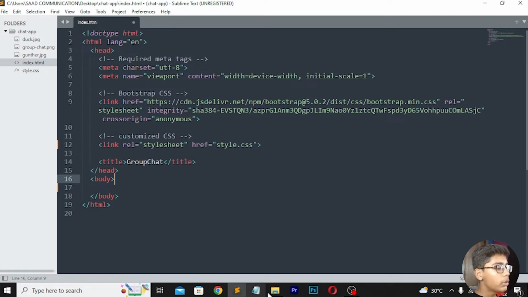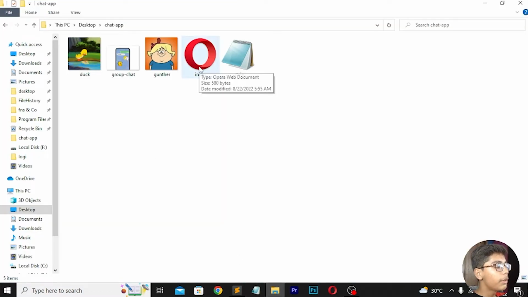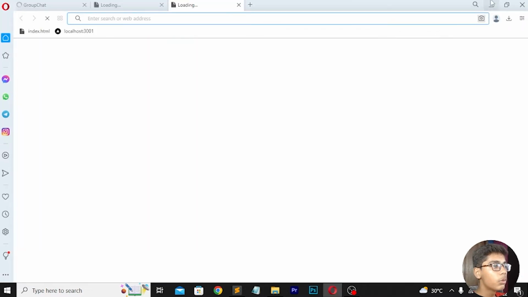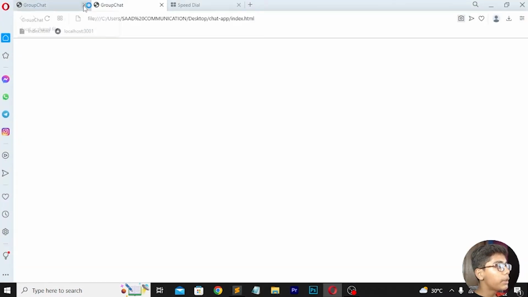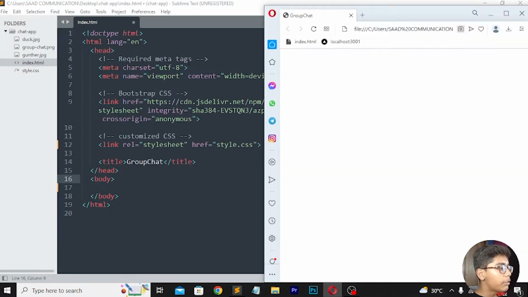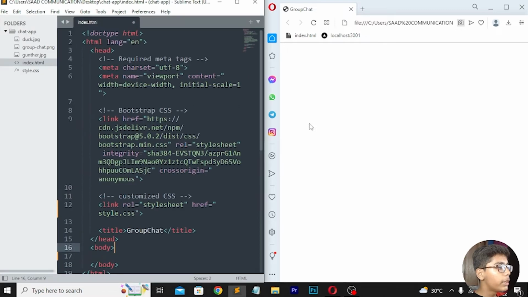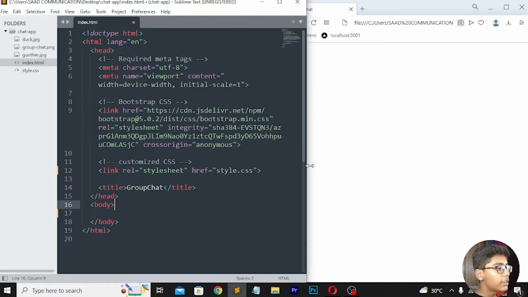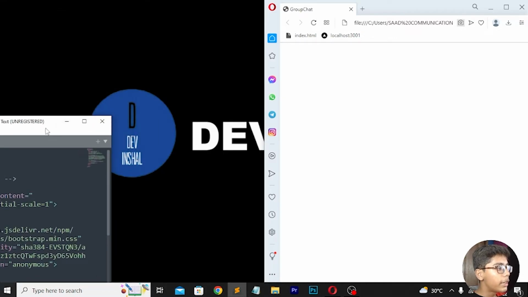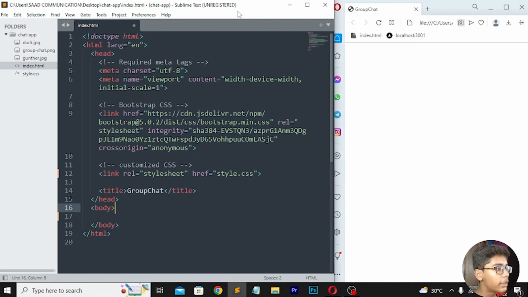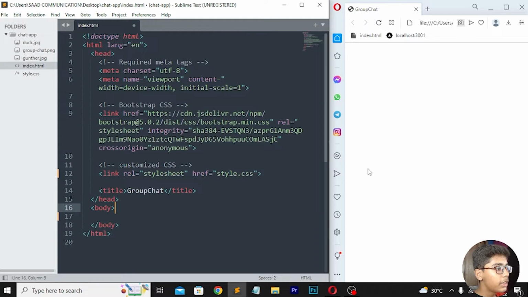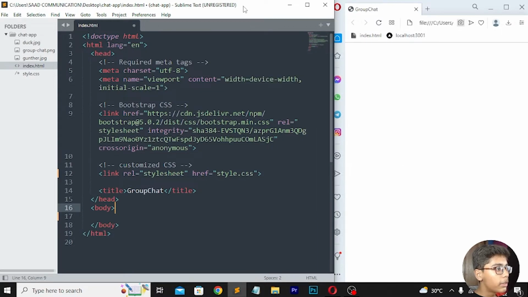So here I will be moving to my desktop, then I will be opening it in my default Opera browser. If your default browser is Google Chrome or any other, you can open in that. So now when you've opened this, I will be closing the previous group chat one which I was just showing you in the demo. Now I will be doing it half screen because I need this, so I can build this. Do like that, and then do like this. Now you can see we have done that half screen here. Now move also here. Now it is done.